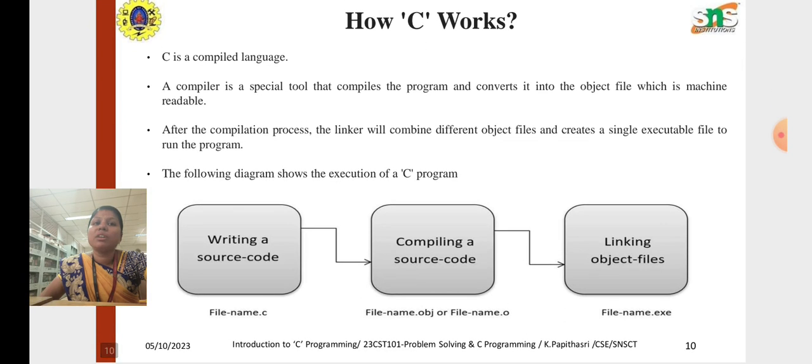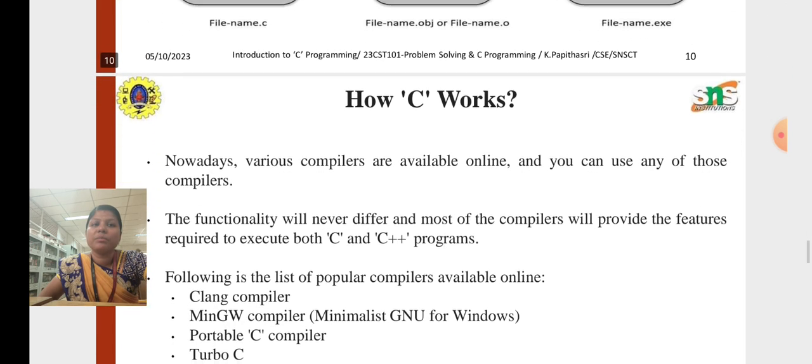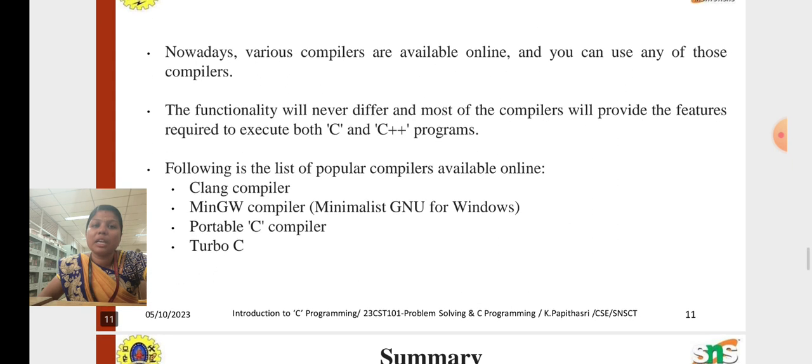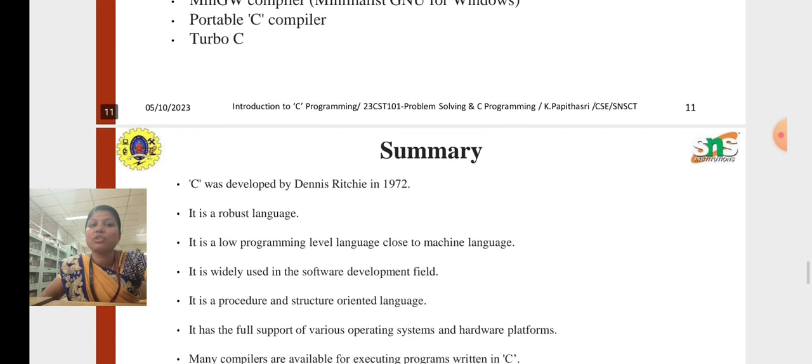It works by writing a source code in the C language, compiling the source code, then linking the object files for program execution. Here are the popular compilers available online: Clang compiler, portable C compiler, and Turbo C, which have been used for the execution of the program.